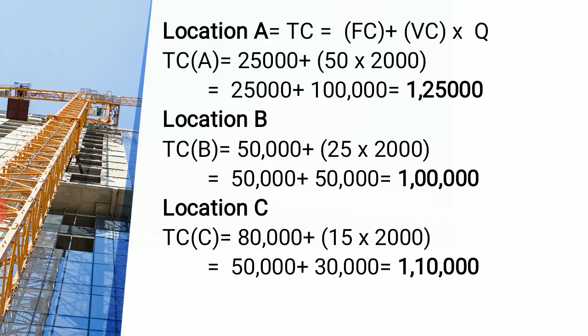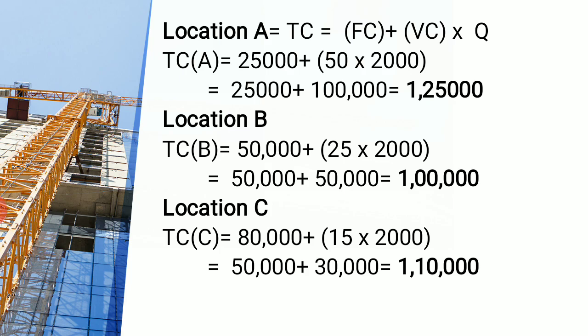So once we are clear how we have arrived at the total cost, for A it is 1,25,000, for B it is 1 lakh rupees, and for C it is 1,10,000 rupees. Can we say which one is most desirable for us? Very clearly we can find out, right? The location whose total cost is the least is our ideal location. In our answer, 1 lakh rupees is the lowest, and it is location B. That means Baroda, for example, is the ideal location for manufacturing these 2000 units.